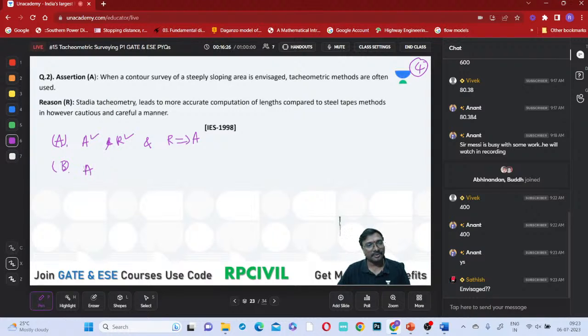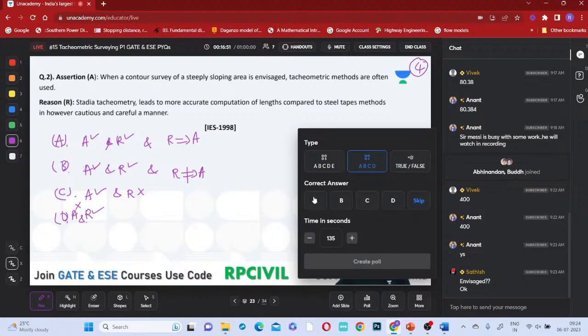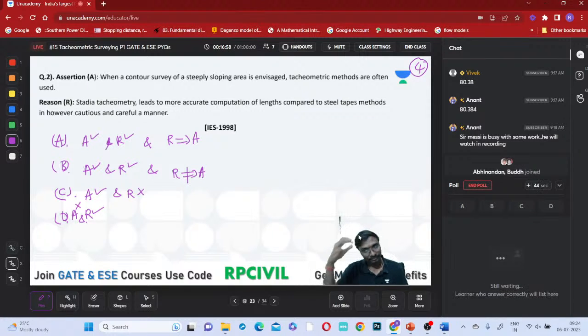So here the second option is what? Assertion is true and this reason is true, and reason is not the correct explanation of this assertion, right? And assertion is true and this reason is false, right? And reason is true and assertion is false, you can say. So these are the options we are having. I'll be going for this. 45 seconds time I am giving. Try to solve this, all of you.